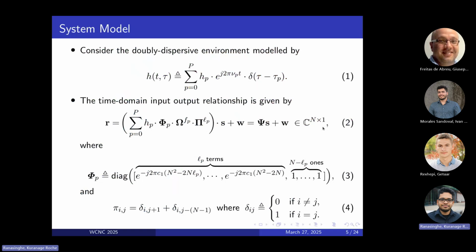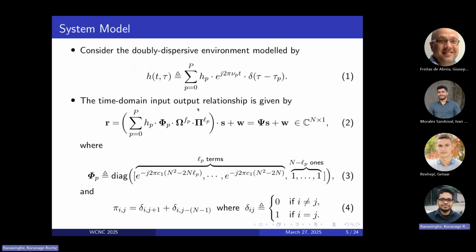Jumping straight in, we consider the typical doubly dispersive environment, which is modeled by equation 1 here. This looks very familiar for those familiar with doubly dispersive channels, because you have your usual complex channel gain, you have your Doppler shift, and you have your delays. This channel is defined for all P targets. Each target p has an associated Doppler shift, aka velocity, denoted by nu p, and tau p, which is the delay correspondingly, which gives information on the range of the target from the base station.